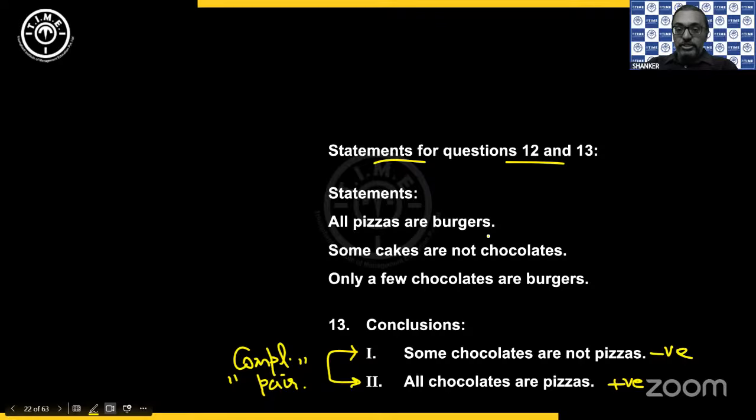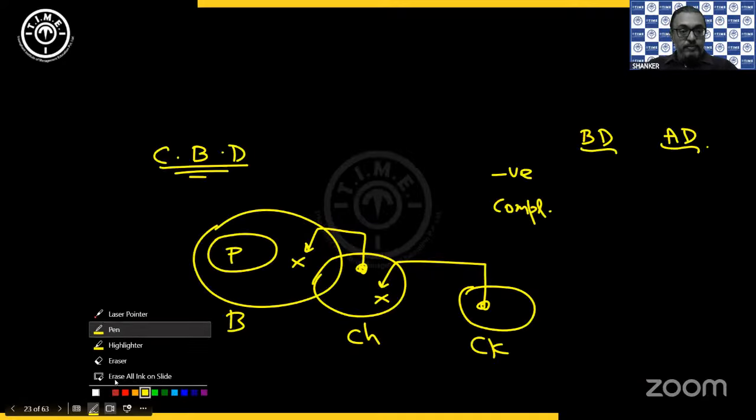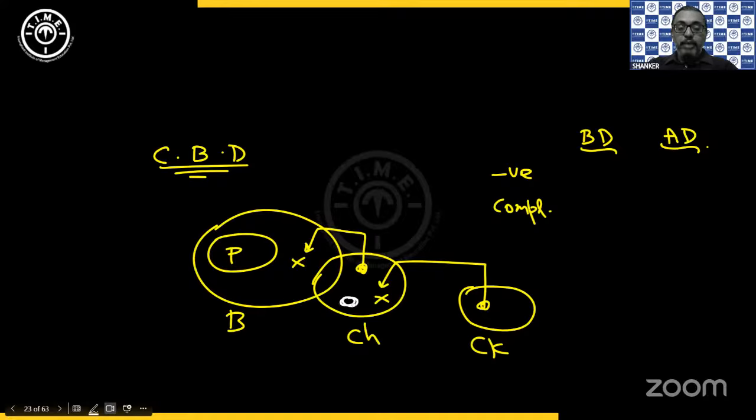So we'll start with the first one. Some chocolates are not pizzas. Okay. So we have the negative and its complementary given in the basic diagram as well as in the alternate diagram. We have to check. Right. Now the negative. Some chocolates are not pizzas. Yes, it is available. See, I'm making some shaded portion inside the chocolate circle, the white color shaded portion. They are not inside pizzas. So definitely the negative satisfies.